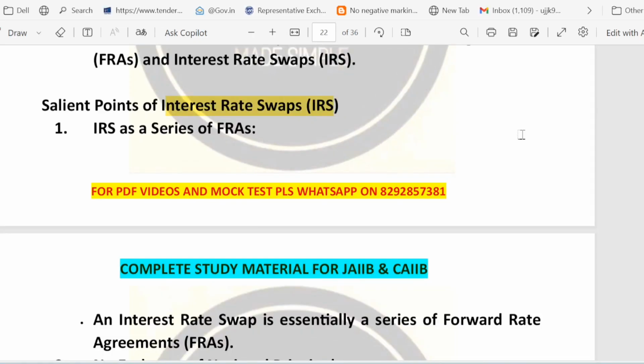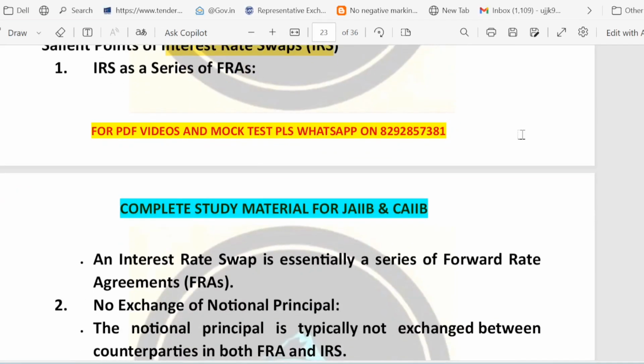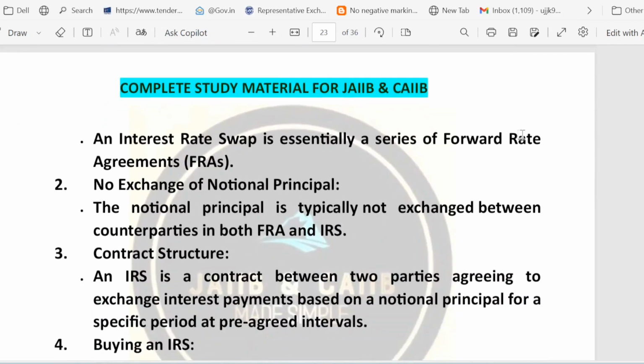Now, the salient points of the IRS. Let's have a look. Basically, an IRS has a series of FRAs. So you can think of an IRS as a bundle of forward rate agreements, right? Each payment in the swap is like a small FRA settled at a future date. So it is a series of FRAs. You can think of an IRS like that.